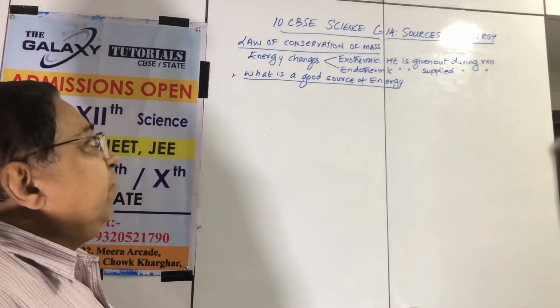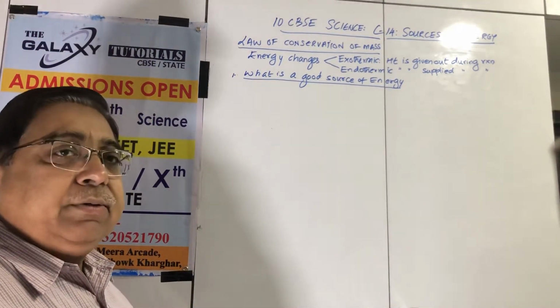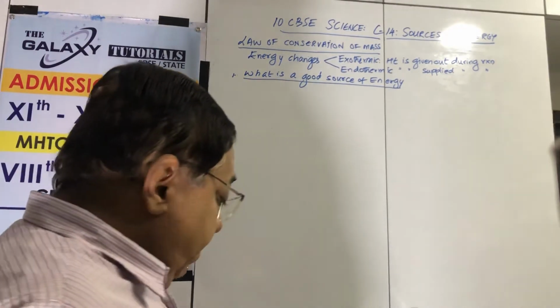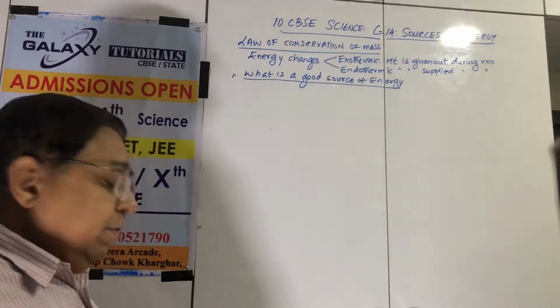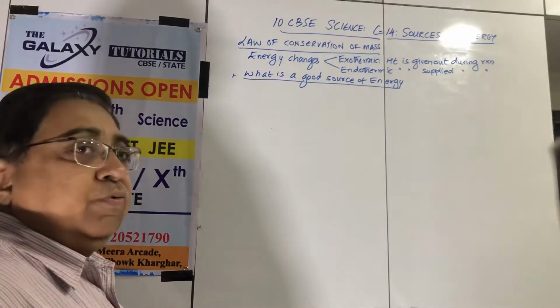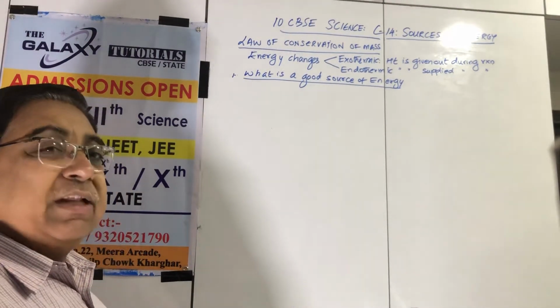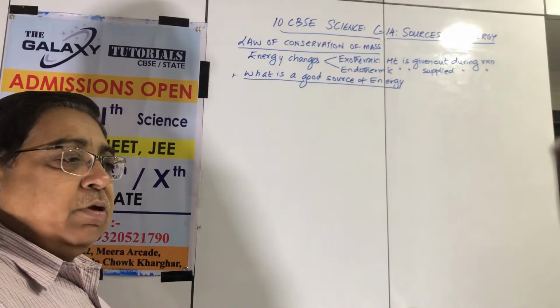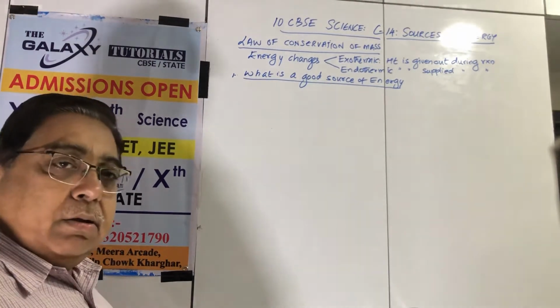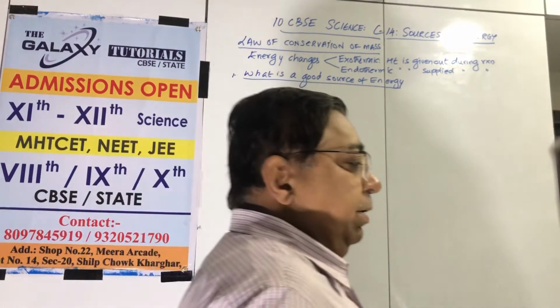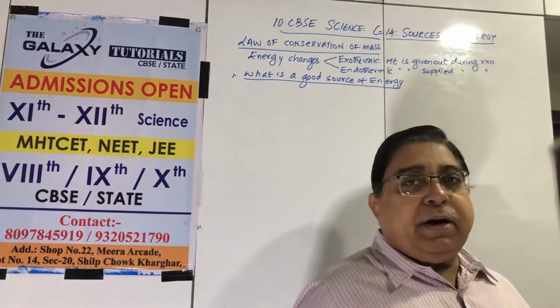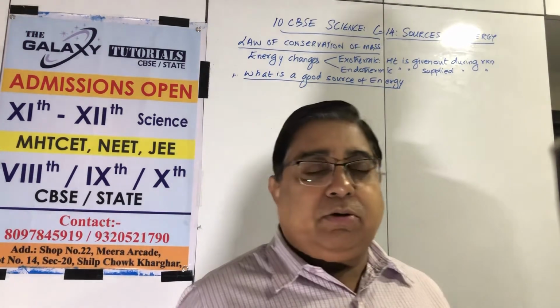So different forms of energy are required by different processes. But we are talking of something which can be used for combustion, because we can measure that with a thermometer. We can't measure with a thermometer how much current my mobile is using, and everybody doesn't have an ammeter or voltmeter at home to cut open the mobile and measure.